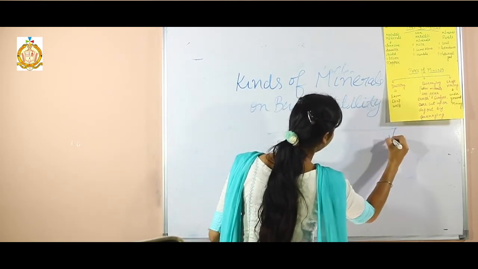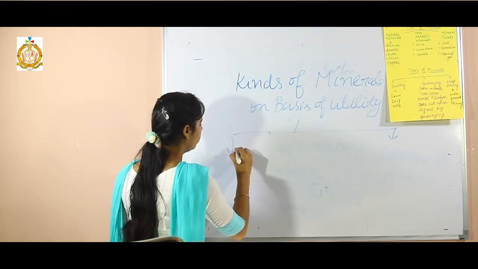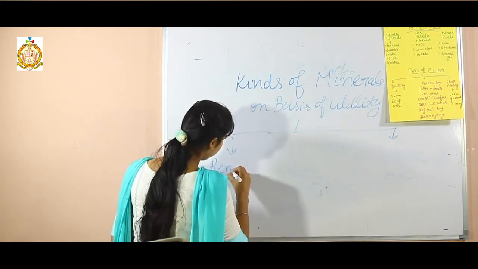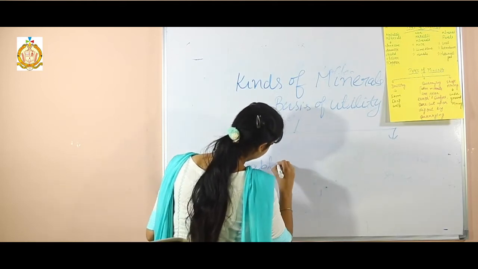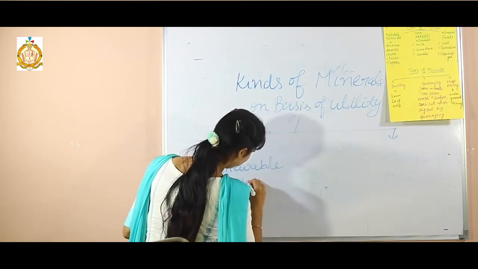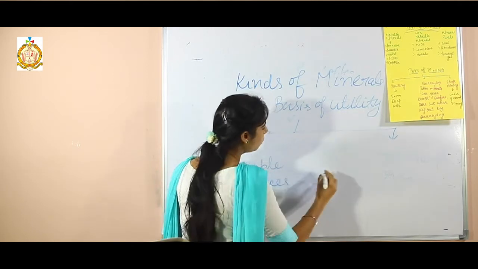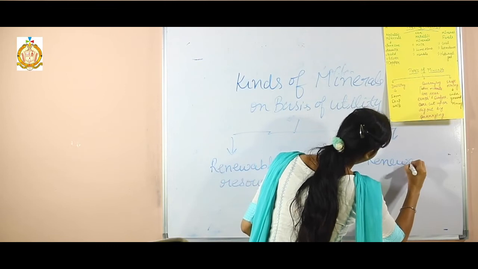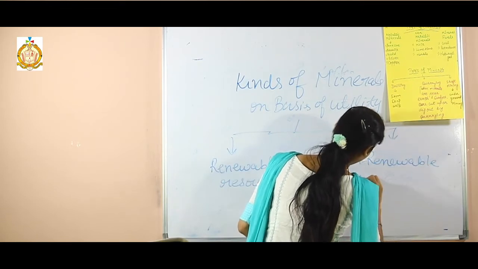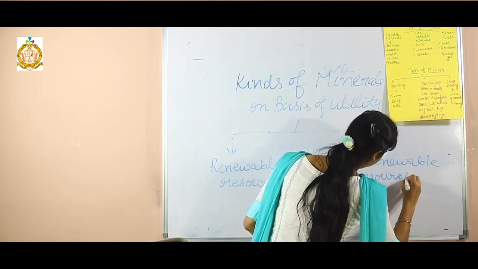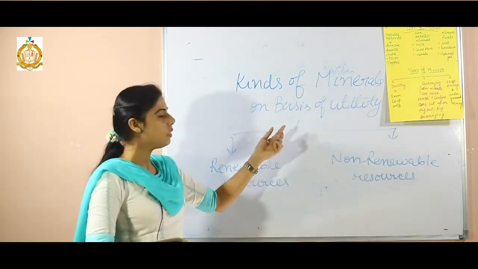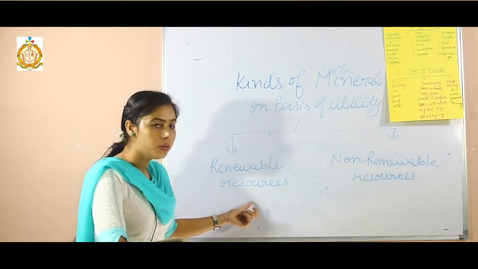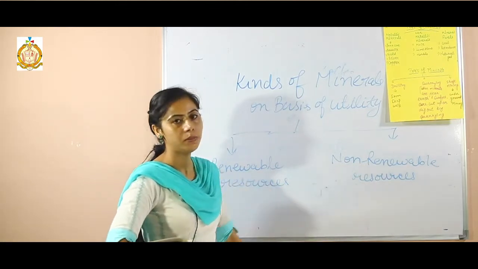First one is renewable sources, and the second one is non-renewable sources. So according to utility, there are two kinds of sources: renewable sources and non-renewable sources.